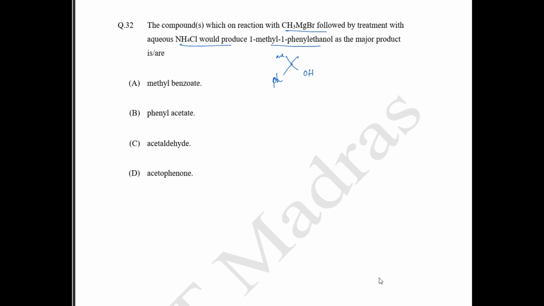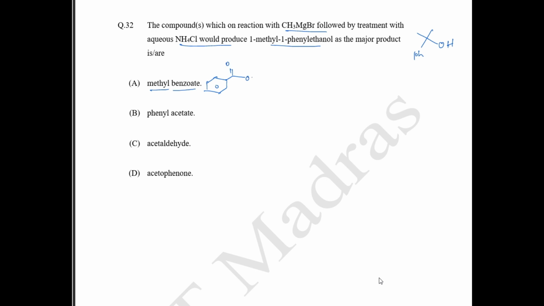Okay, so let me draw the structure a bit in the corner so that I'll have much more space. Okay, the final product is going to be your 1-methyl-1-phenyl ethanol. So what will the first compound be? First you have your methyl benzoate. So what is the methyl benzoate structure? This is going to be like this, this is your benzoate.